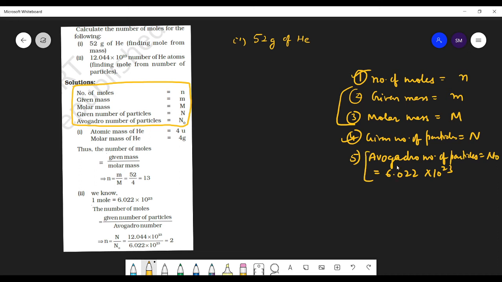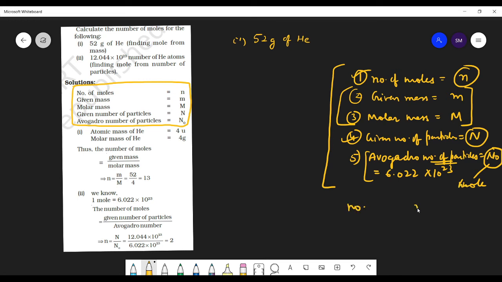Okay, so these are the 5 variables that we will be dealing with, students. Is it okay or not? So number of moles small n, number of particles capital N, and Avogadro's number N naught. Standard means 6.022 into 10 power 23, 1 mole. There are only 2 things, either number or mass.